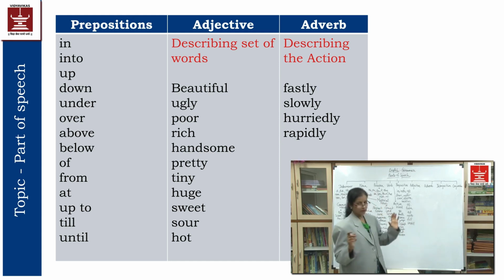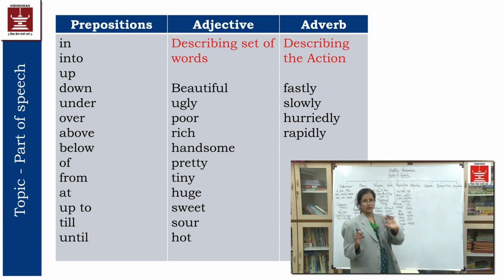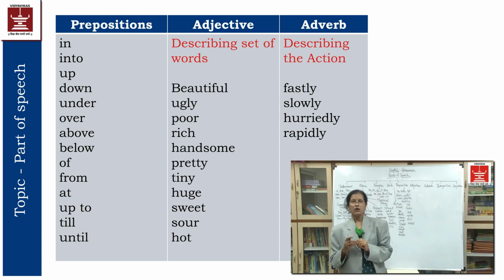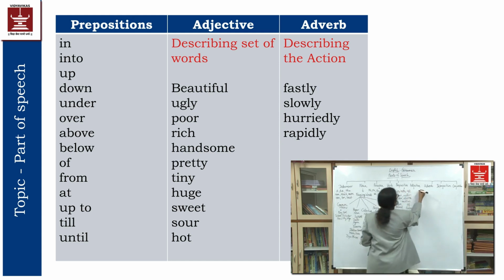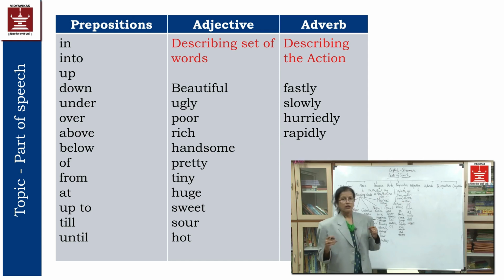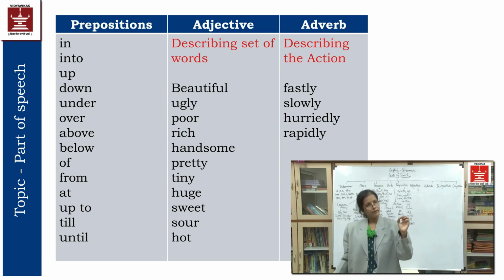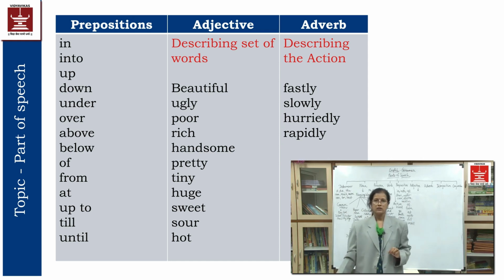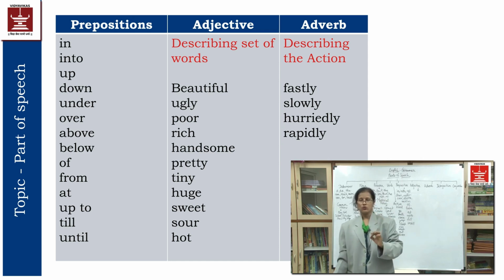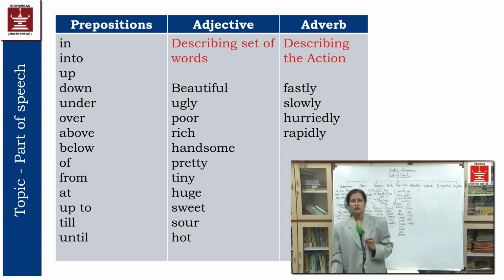Now we are moving towards adjective. Adjective is a word which describes the noun. So here is the specification of the noun. The yellow rose I picked up from the rose tree.